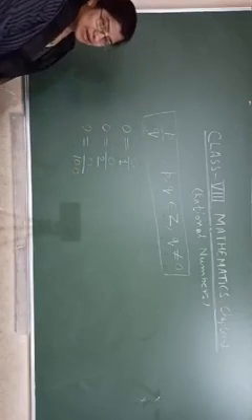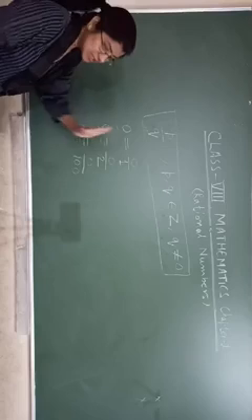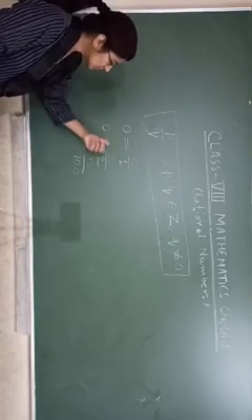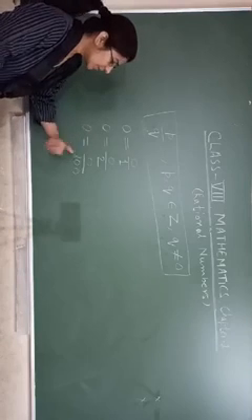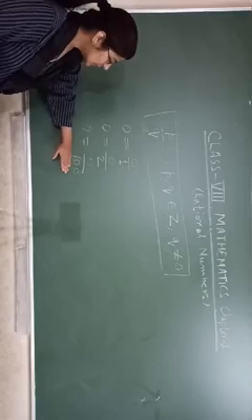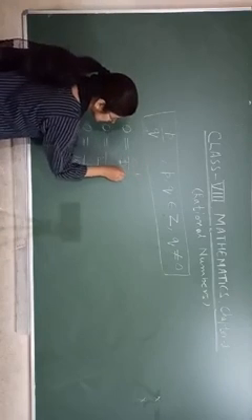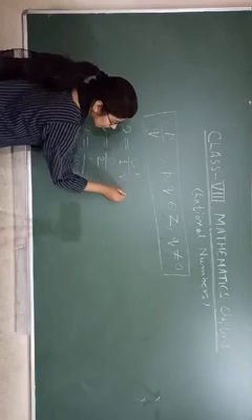When 0 is divided by any number, we get 0. 0 divided by 2, then also you get 0. 0 divided by 100, then also you get 0. So look here, this is p, this is q. 0 and 1.